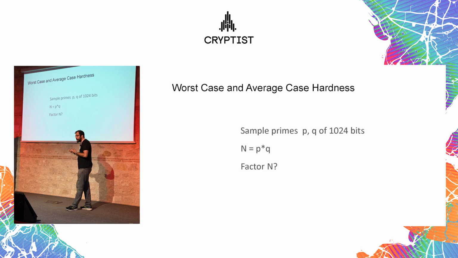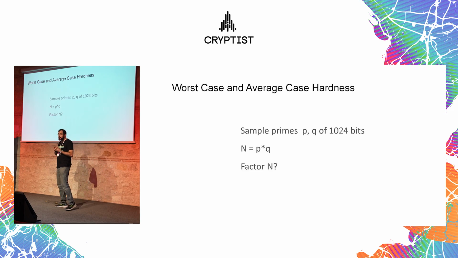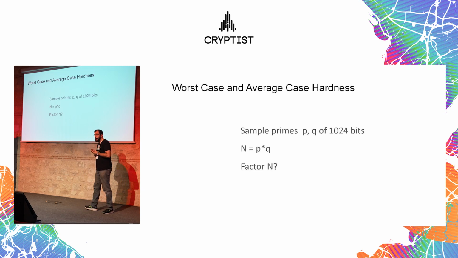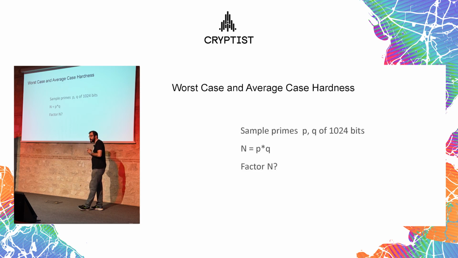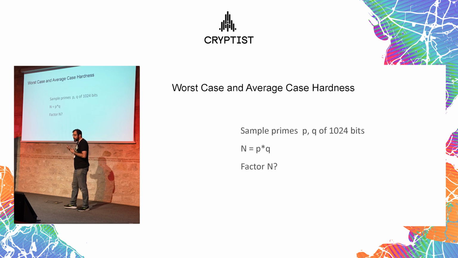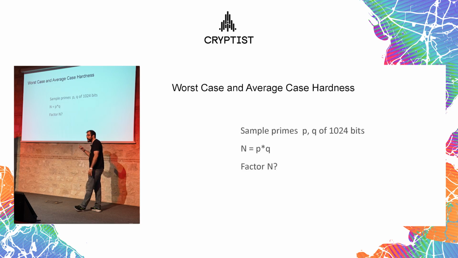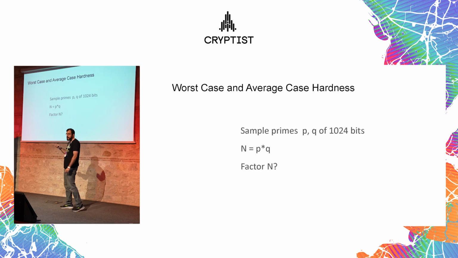What you see instead is, for instance, the factorization problem. You see it very commonly in crypto. It doesn't have any formal proof of being NP hard, so we don't know its worst case hardness. But practically speaking, assuming that factorization is hard, we can very efficiently generate hard instances. You just sample 2 different primes of a certain size, you multiply them, and you get a problem instance which is n, and the problem is factoring this number n.